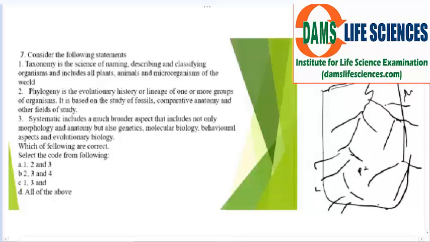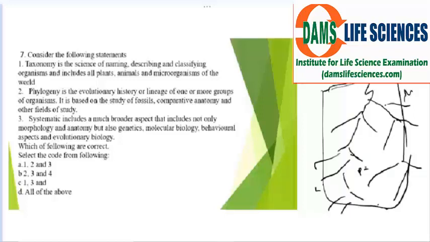When we say taxonomy, we are describing and classifying organisms, and it includes all plants and animals. Phylogeny is evolutionary history: how the animals, plants and microorganisms have evolved from one to another. This can be done by the study of fossils, comparative anatomy and other fields of study. Now, systematics includes a much broader aspect that includes not only morphology and anatomy. This is also correct. It includes genetics, microbiology, the behavior aspect and evolutionary biology. Hope you got it. So these three statements are absolutely correct.